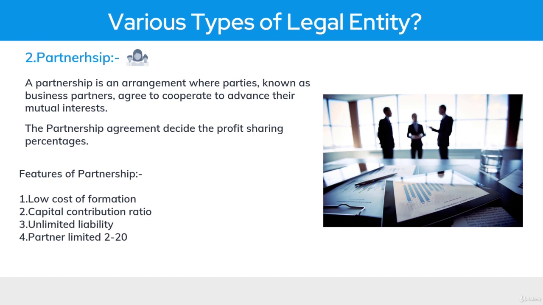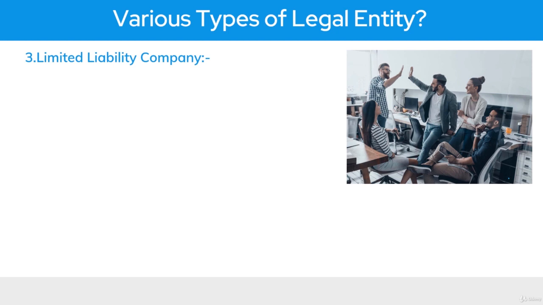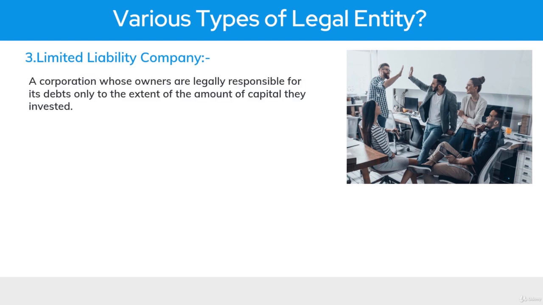The third common type of legal entity is the limited liability company. Owners are responsible for the amount of equity they have in that business. For example, if you have 10% equity in a business and tomorrow that business runs into losses, then you only have to pay 10% of the total debt. The 90% debt in that business, obviously somebody will have the stake of those 90%, that will be paid by some other people.